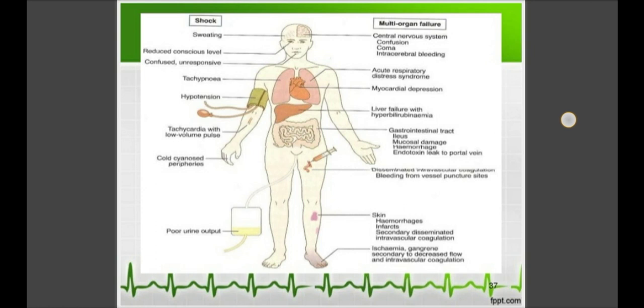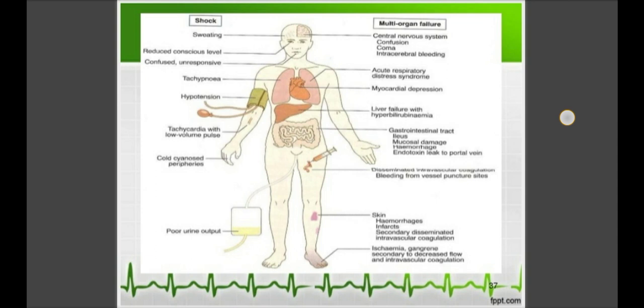In this you will see in the central nervous system confusion, coma, intracerebral bleeding. In the lungs, acute respiratory distress syndrome, then myocardial depression in the heart. In the liver you will see hyperbilirubinemia. In the GIT you will see mucosal damage, hemorrhage, endotoxin leak to the portal vein.